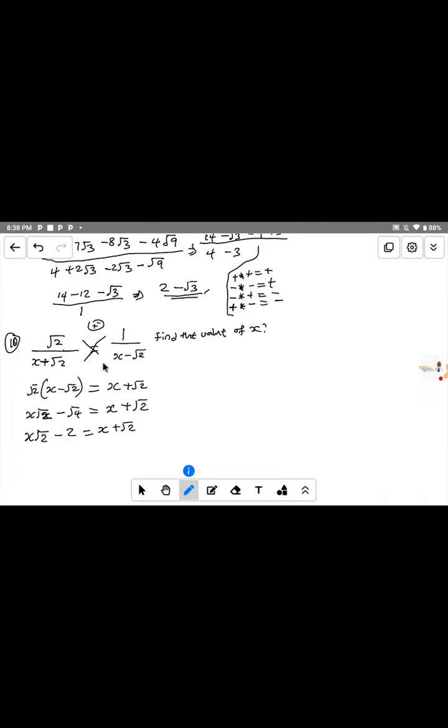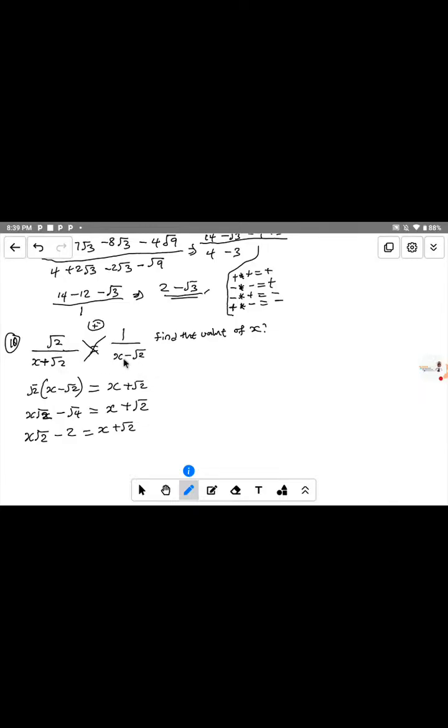So we cross multiply. This one multiplies by this: the numerator here multiplies by the denominator of the second part, and this one also multiplies by this. Now if you open this, root 2 multiplied by s minus root 2, we have it as this.